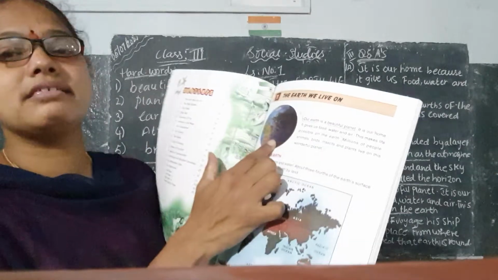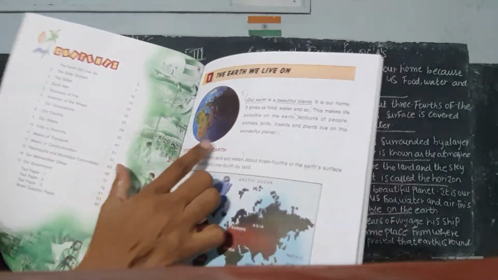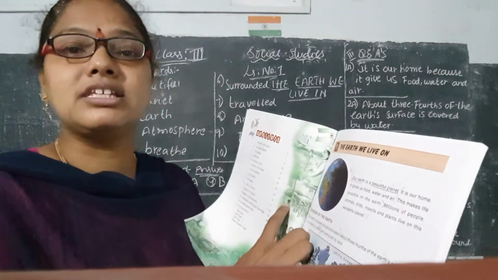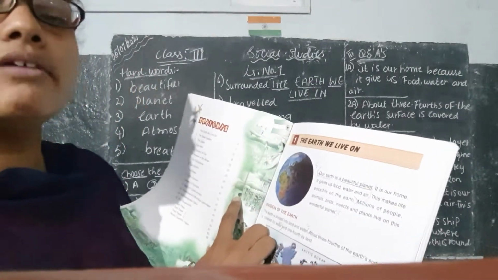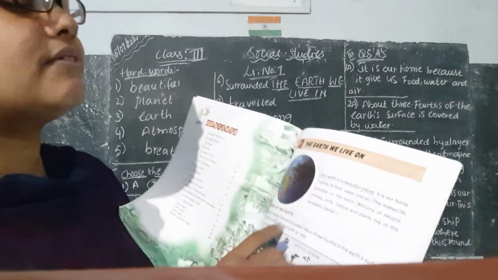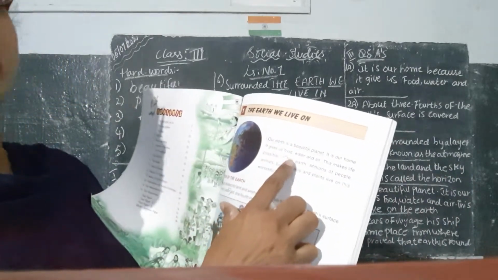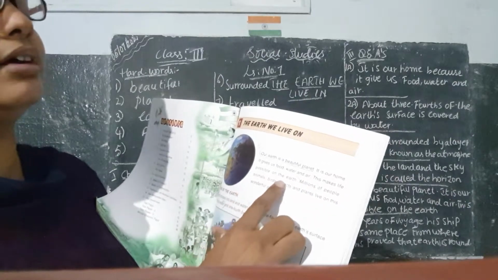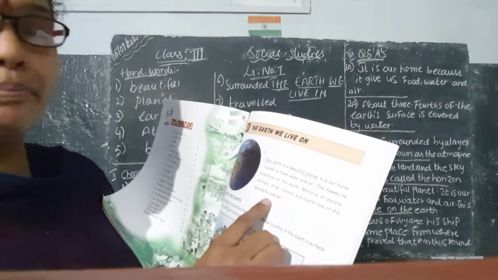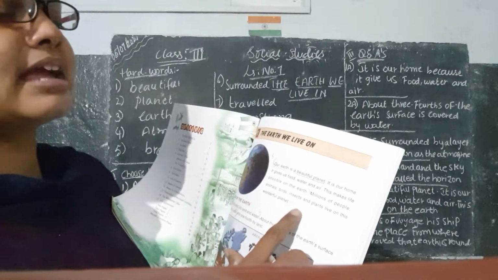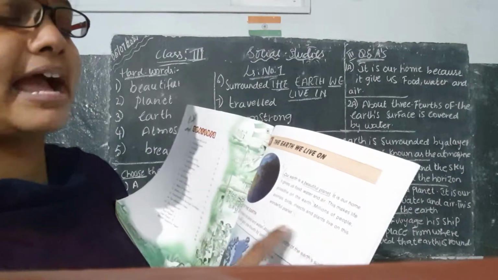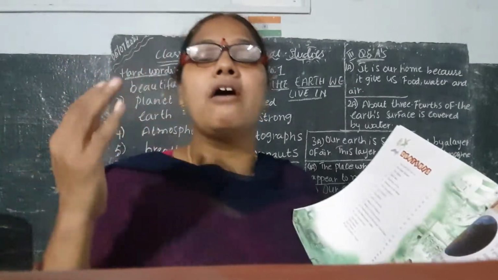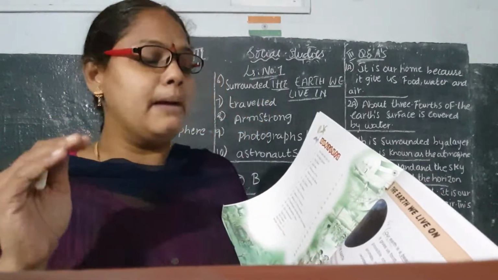If you see this, what are you able to understand, children? Our earth is a beautiful planet. What, ma? Earth is a beautiful planet. So it is our home. What is our earth giving? It gives us food, water and air. This makes life possible on the earth. Millions of people, animals, birds, insects and plants live on this wonderful planet. Our earth is what, children? Our earth is a wonderful planet.